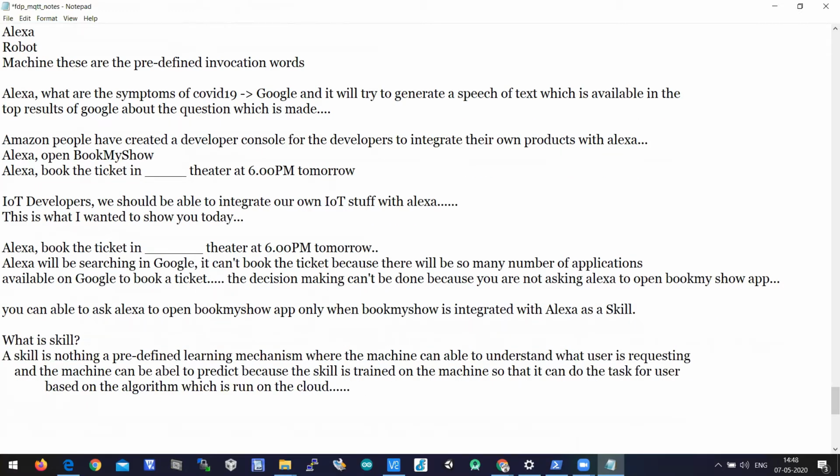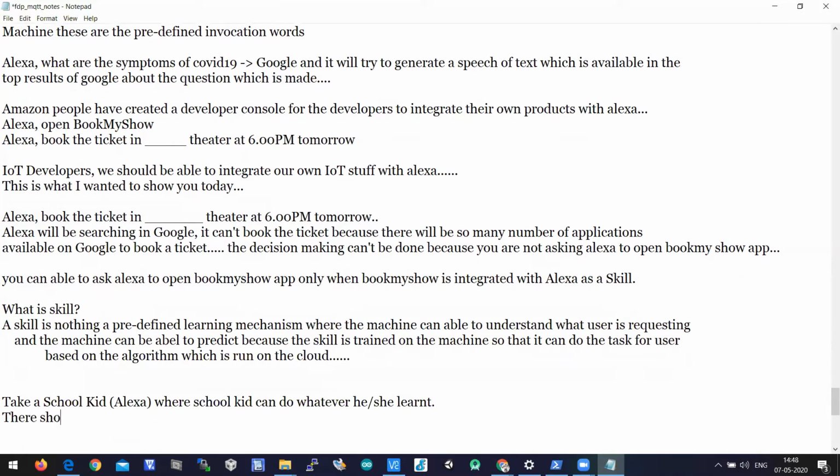For example, take a school kid, say the school kid is an alias to Alexa. The school kid can do whatever he or she has learned.